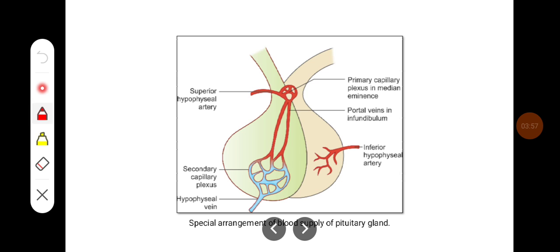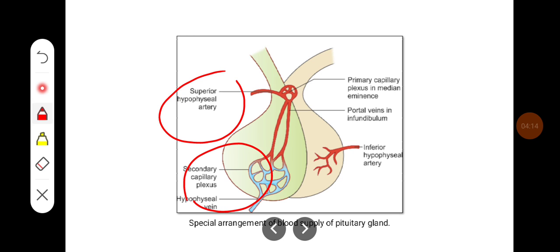This is the diagram showing the blood supply to the pituitary. The anterior pituitary is supplied by the superior hypophyseal artery, forming the portal anastomosis, whereas the posterior pituitary is supplied by the inferior hypophyseal artery.